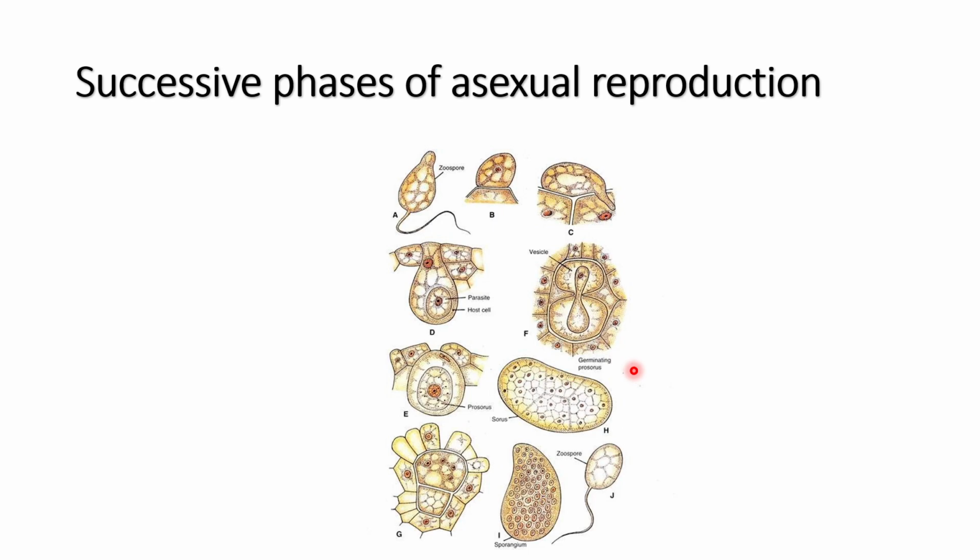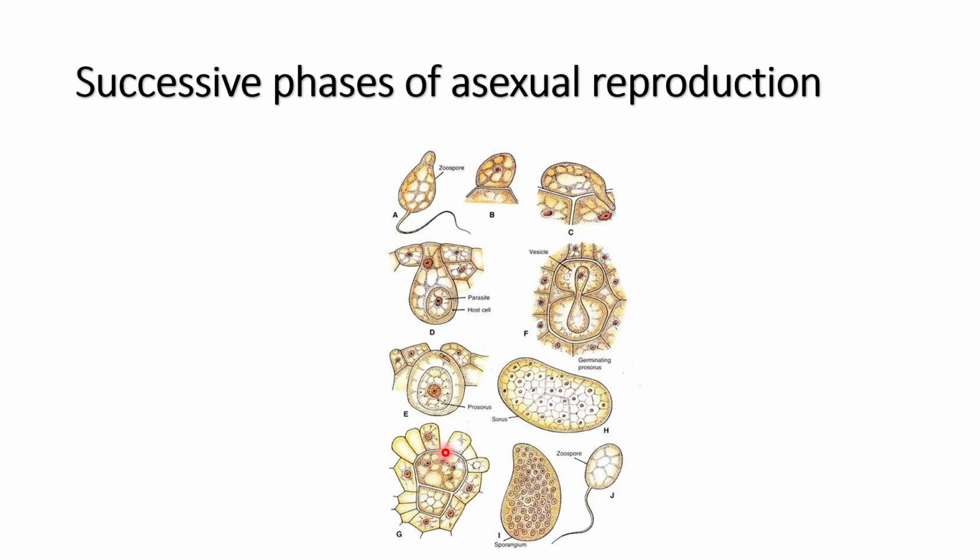Its contents enter inside the host epidermis, and it will undergo an increase in size, and it will also induce an increase in the size of the host cell, which is called hypertrophy. So basically the infection of the zoospore causes an increase in the size of the adjoining host cells, which is called hypertrophy.